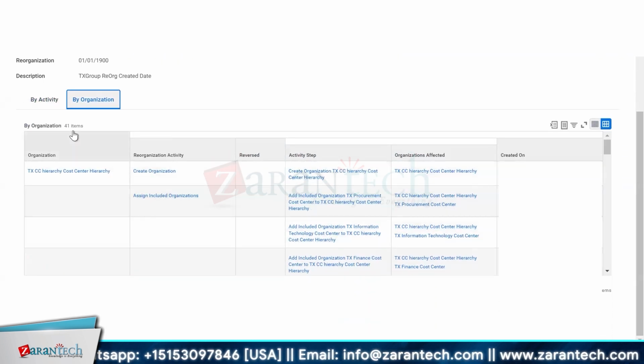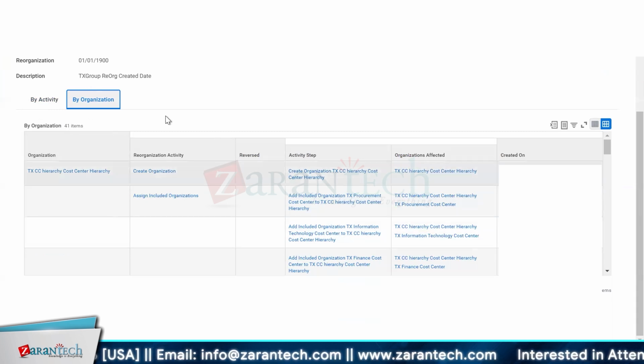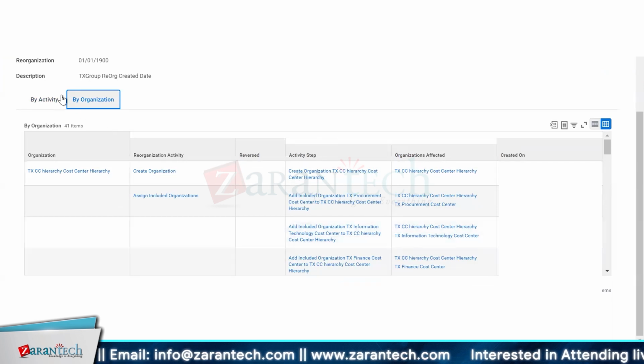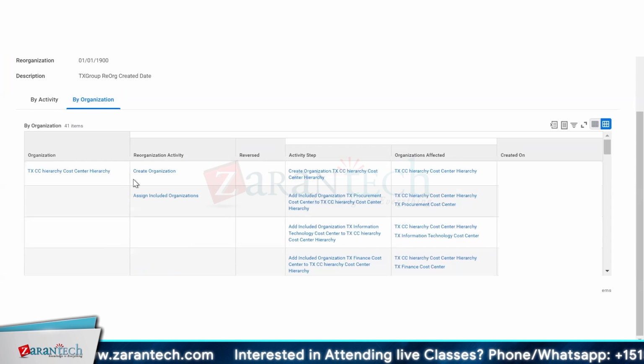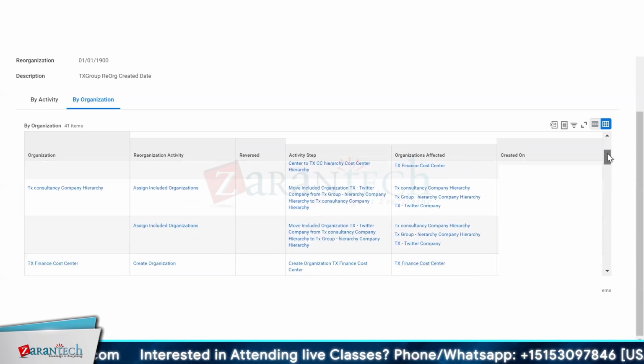Whatever activity we perform, whether we add it or delete it, the system requires a reorganization and makes a log, by organization and by activity. Organization will give me all the organization details that we defined earlier. If you want to view that structure within that reorganization, you can view it here.